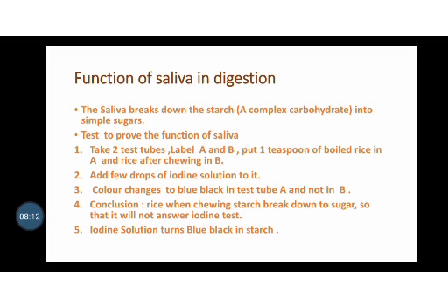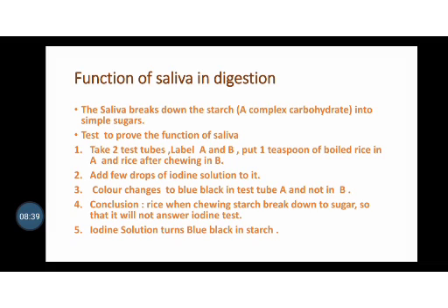Now what is the need of this saliva in our mouth? Saliva breaks down the starch present in our food, which is a complex carbohydrate, into simple sugars.